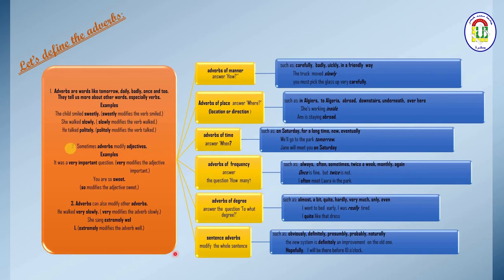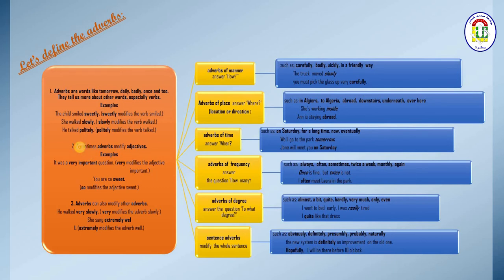So these are all about the definition of adverbs. Adverbs are words that can modify what? Verbs, like the child smiled sweetly, she walked slowly, he talked politely.